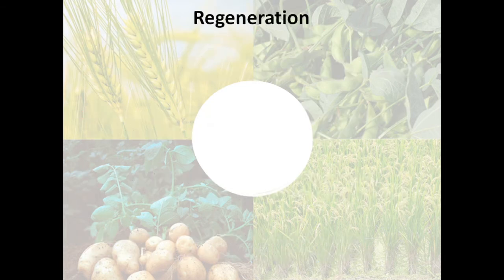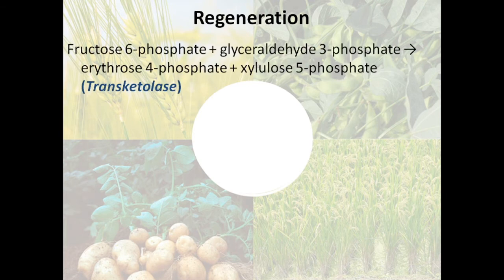This ends the reduction phase, and now we should go for the regeneration, because we have started the cycle with ribulose 1,5-bisphosphate. So we should provide the ribulose 1,5-bisphosphate back so that it can carry out the next cycle. So the third stage of the C3 cycle is the regeneration phase, and here we have various reactions to complete the formation of ribulose 1,5-bisphosphate.